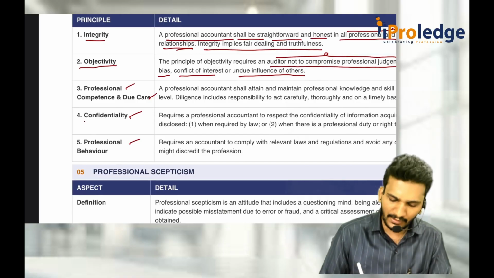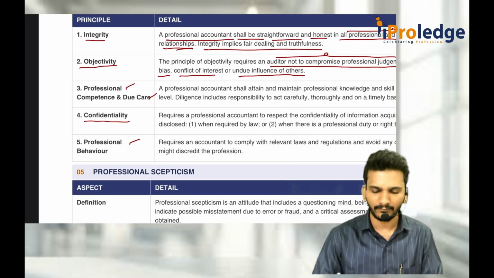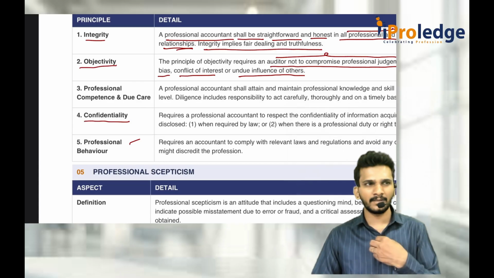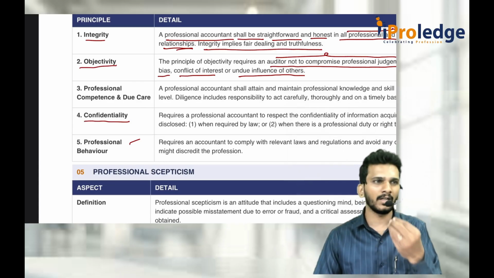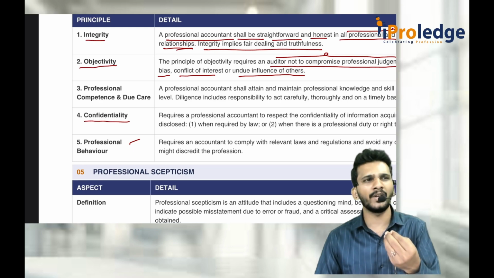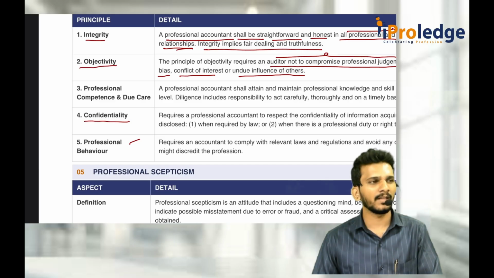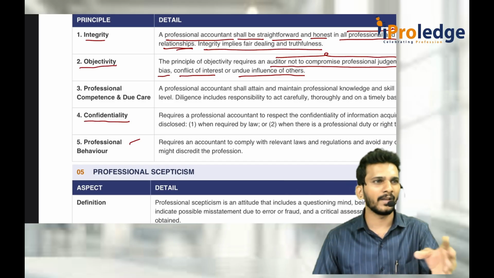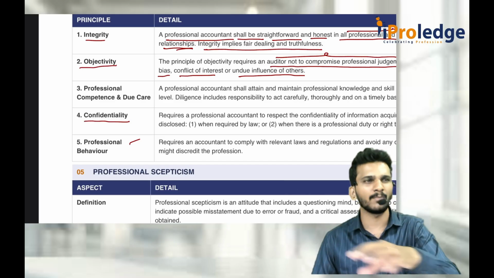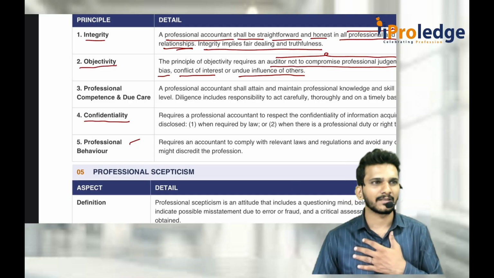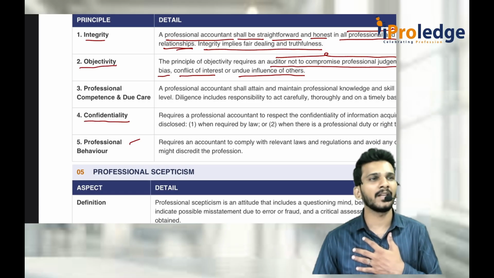Then comes confidentiality. What is confidentiality? The auditor should always maintain the confidentiality of the information which is obtained. See, when I am going for the audit of Reliance company, I am exposed to very secret documents also. Whatever decision is taken in the board meeting, whatever the minutes of the meeting, how the financial statements are prepared, what assumptions there are, everything I am exposed to. Why? Because people trust us. That trust I have to keep by maintaining the confidentiality.